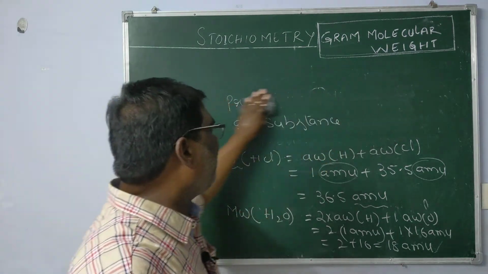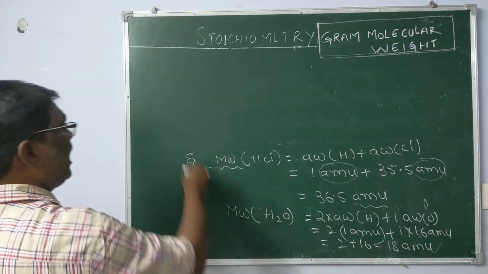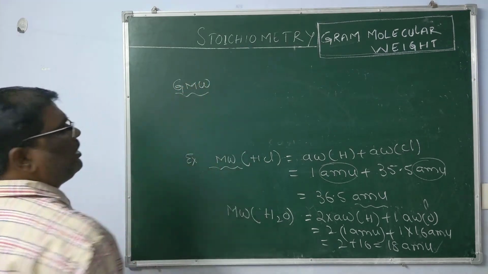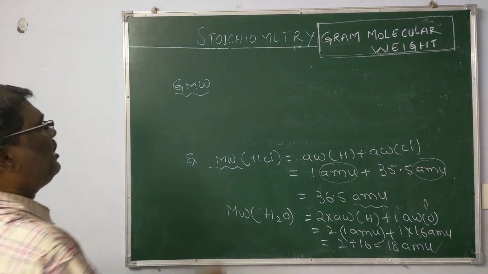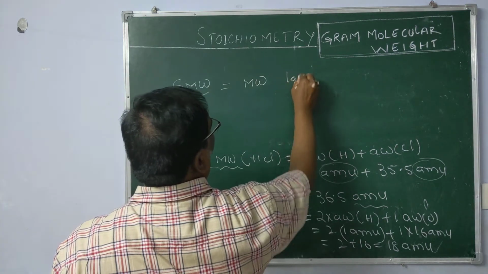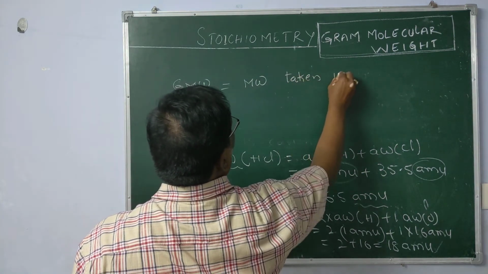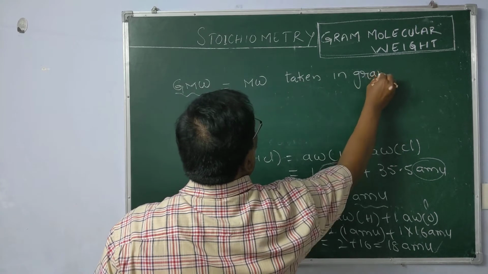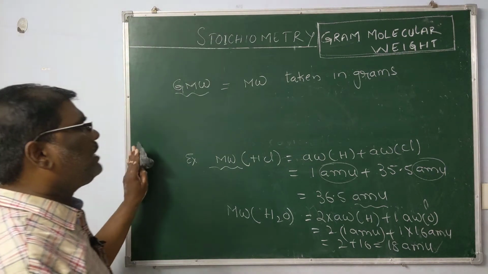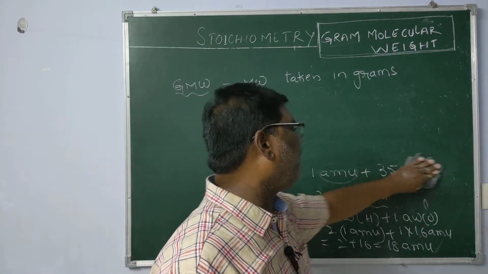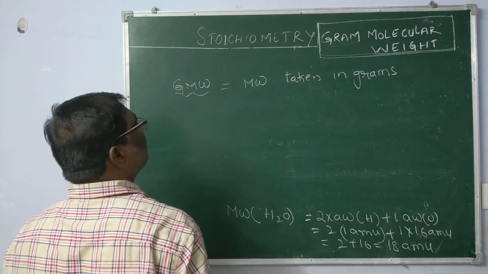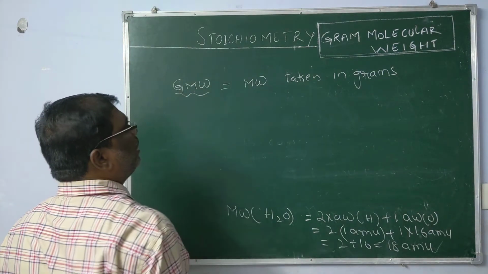Now, if the molecular weight is expressed in grams, then it is called gram molecular weight. Gram molecular weight is what? Molecular weight taken in grams. That means AMU are replaced by grams. If molecular weight is expressed in grams, then it is called gram molecular weight.